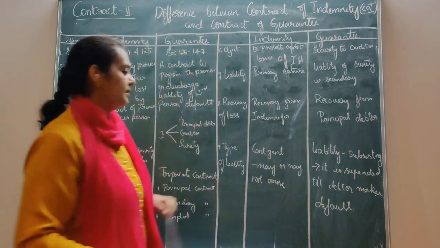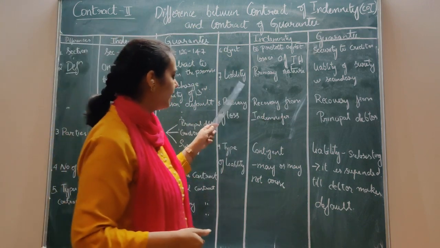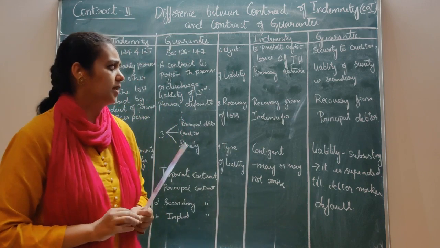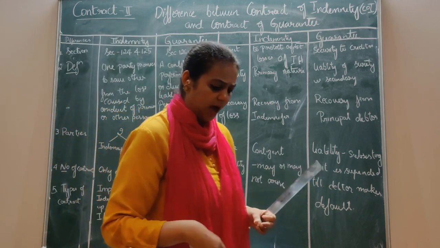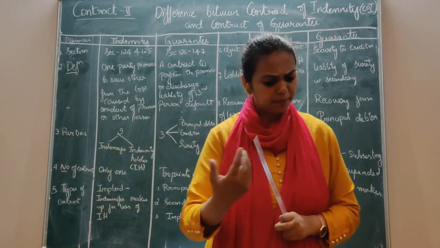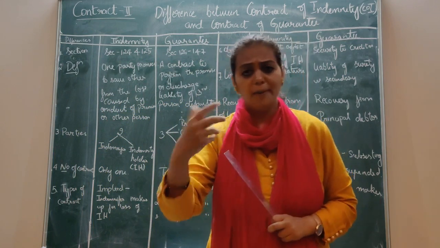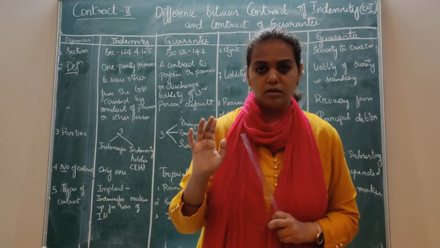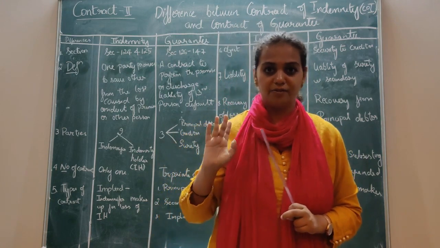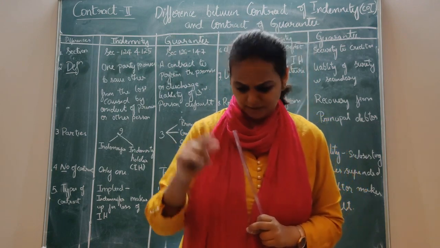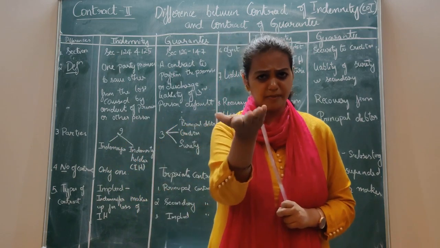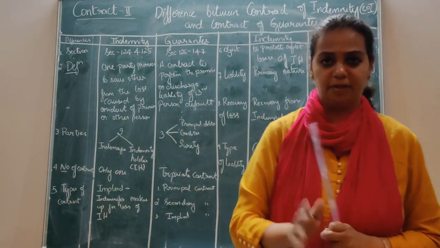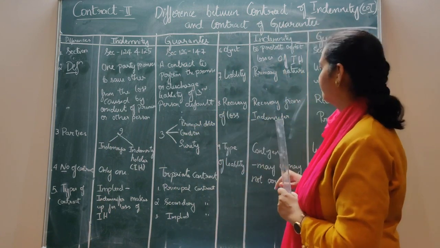Next is liability. Coming to liability, it is of a primary nature. What happens as soon as there is any loss, whether caused by the promisor himself or by another person? As soon as there is a loss, the indemnity holder should be indemnified, right? That is primary. At the very first instance, primary meaning the main, he has to be indemnified. Got it? This point is clear.